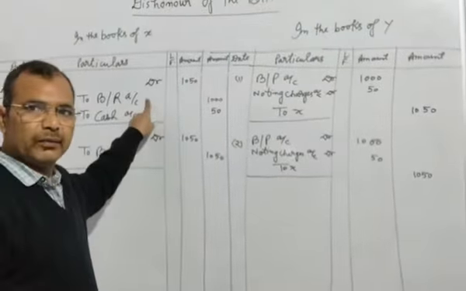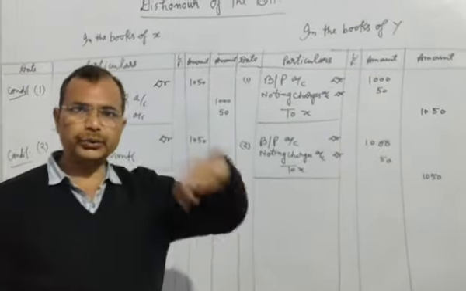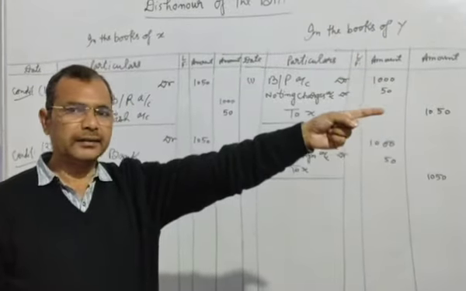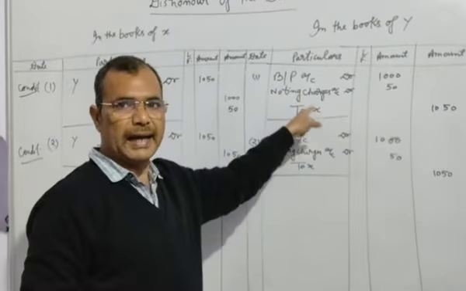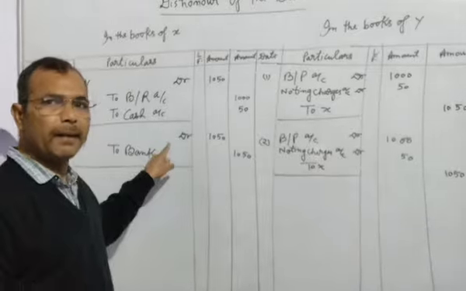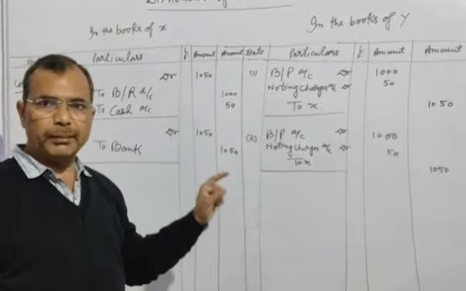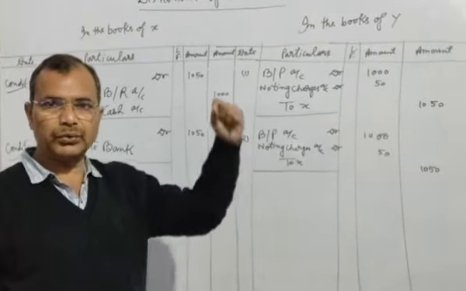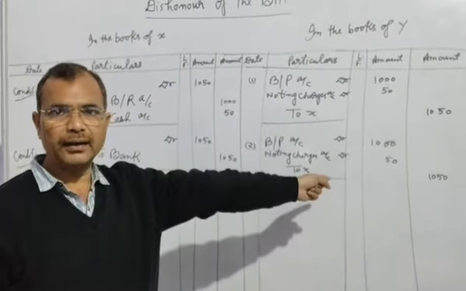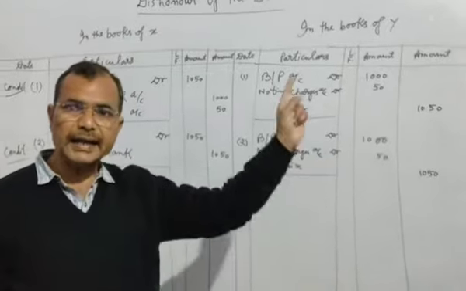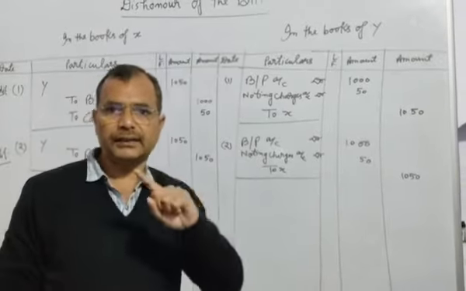So X will give the bill of buy to Z, and after that when Z goes to Y, as in the second condition you have seen the bank has gone to Y. In the same way, in the third condition, now the bill, where is the bill? The bill is with Z. So Z will go to Y, and Y will deny at that time to give the payment on the maturity date to Z. This is the third condition.